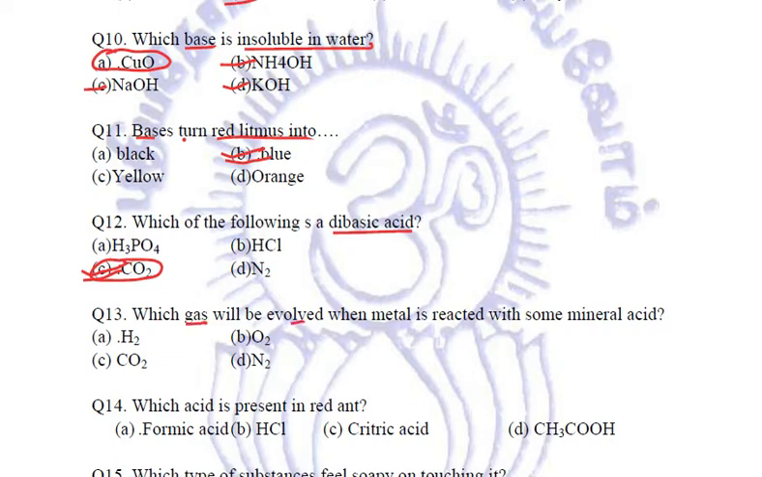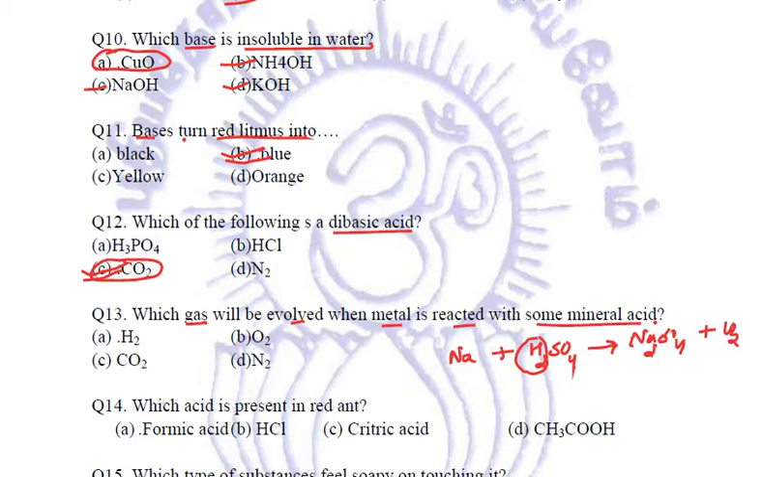Which gas will be evolved when a metal is reacted with some mineral acids? Any metal we can take. For example, if we are taking sodium, we could have taken zinc, copper, potassium, anything, right? Any reactive metal, not copper, sodium, potassium, zinc, iron. We'll take any mineral acid, let us say sulfuric acid. Now when metals will react, they will displace hydrogen, and it will be sodium sulfate that will be formed.